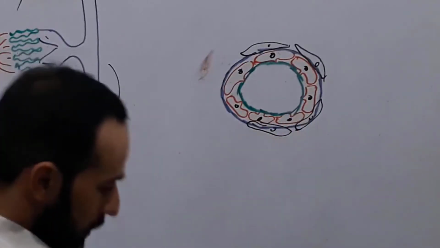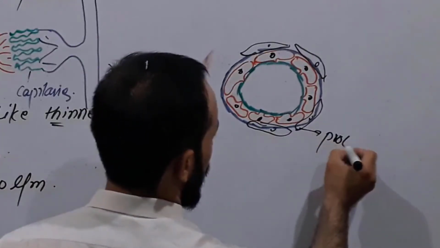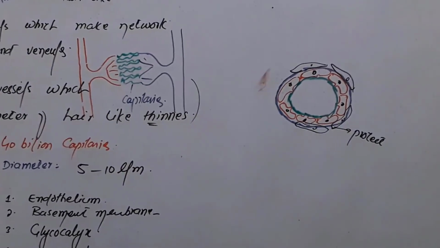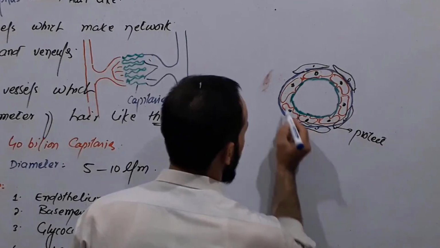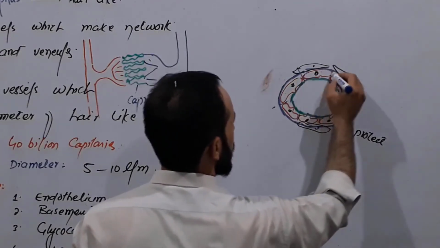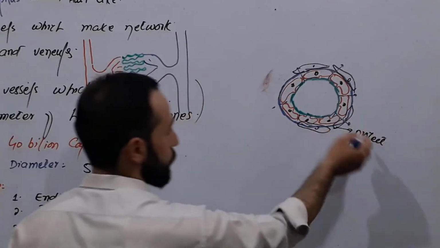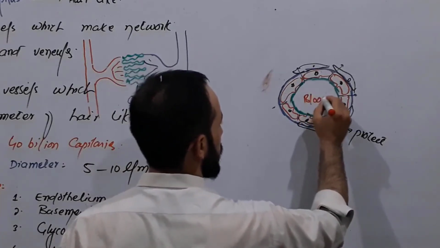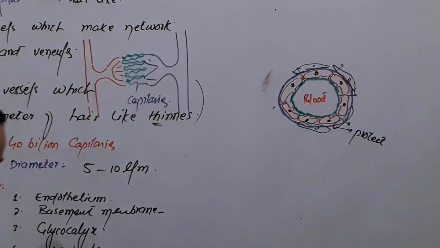So these pericytes are here to protect the endothelial cells. And there are slits. You can see there are little gaps between these endothelial cells, so that there can be exchange of substances from them to the tissue. Here is our blood, right? So these slits are used for exchange of substances.